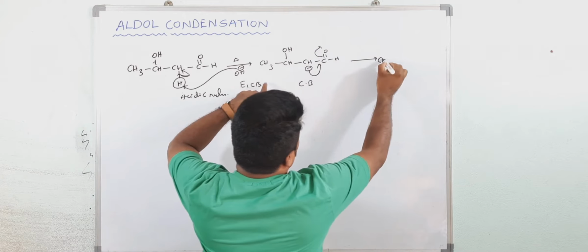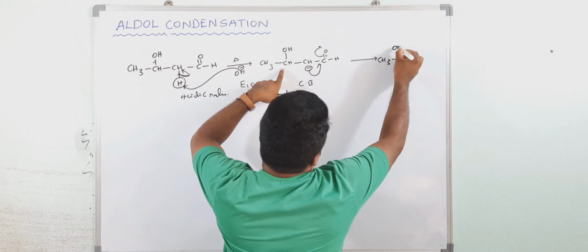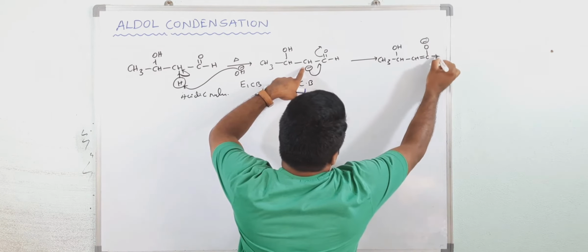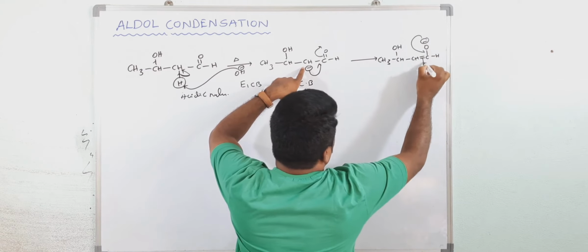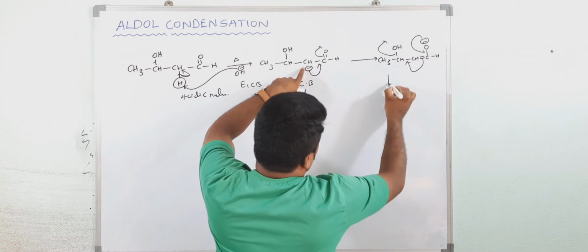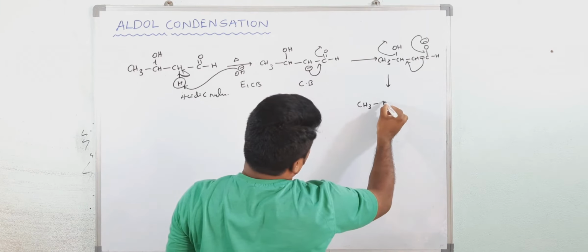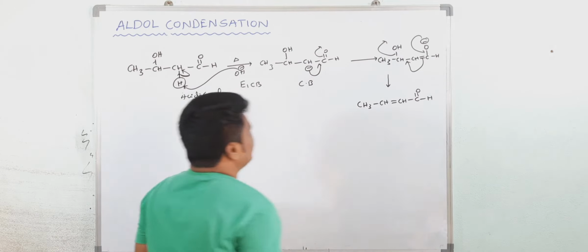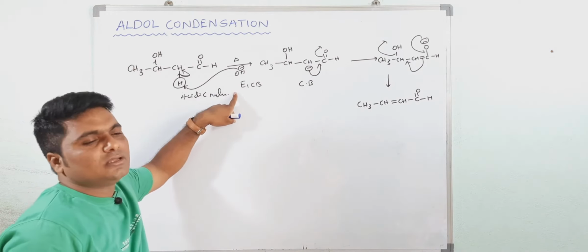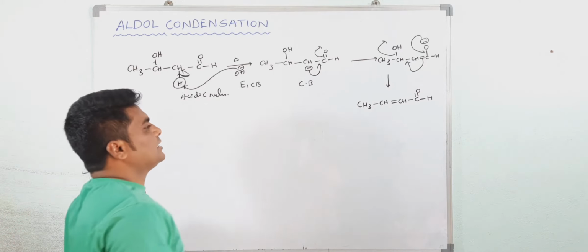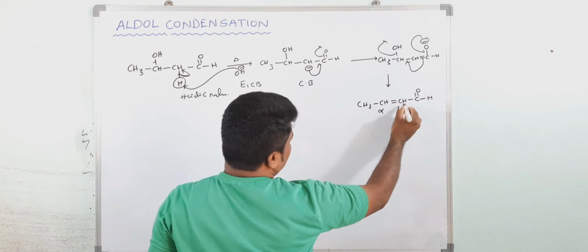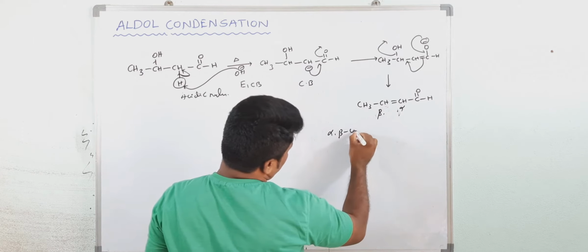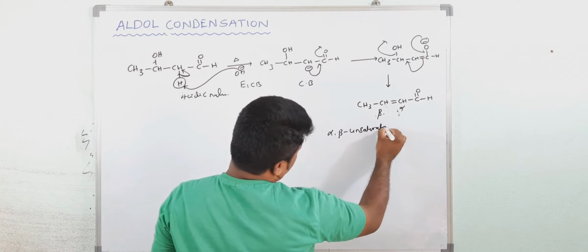Now you are getting CH3, now CH, this is OH, now CH double bond O minus and this is H. Again what happened? It formed a double bond. Now this pi bond shifts here and OH is out. OH is a bad leaving group. That's why it takes place by the E1Cb mechanism. Now finally, if you heat the aldol condensation product, you will get the alpha beta unsaturated compound. Alpha beta unsaturated compound.